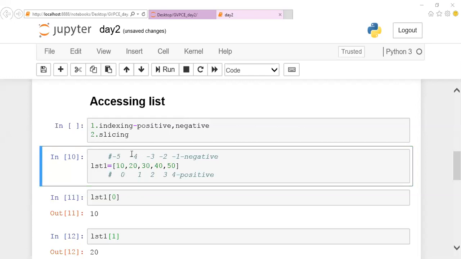Based on your requirement, you can use it. These index values are default initialization. You are not going to go to the index, go to the value 10, and initialize the 0th index position. By default, it is initialized. Don't confuse it with the index value.